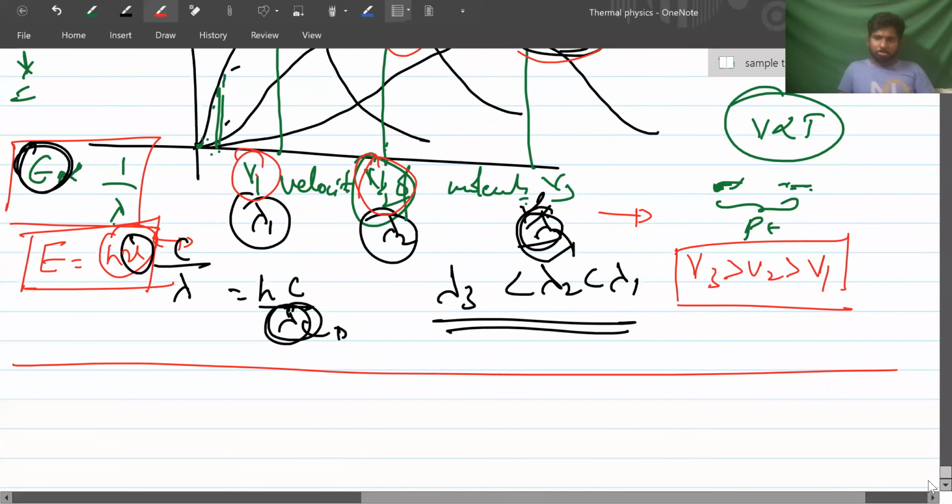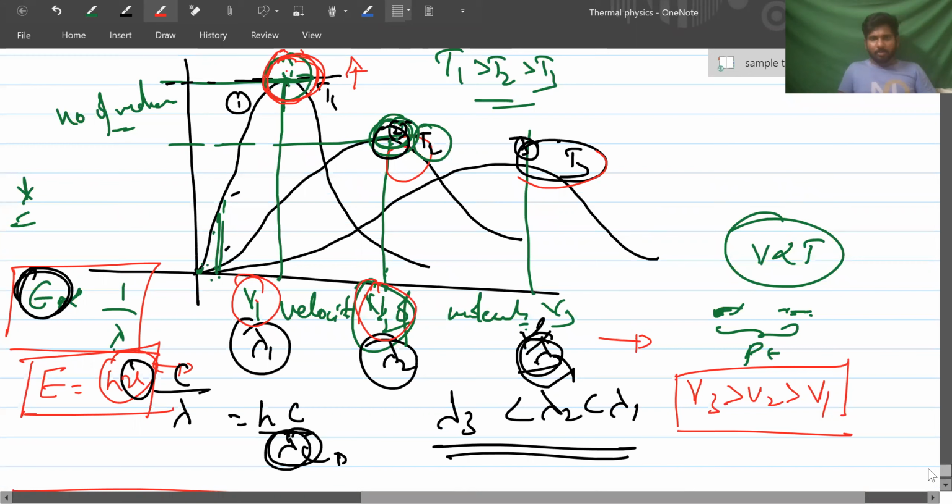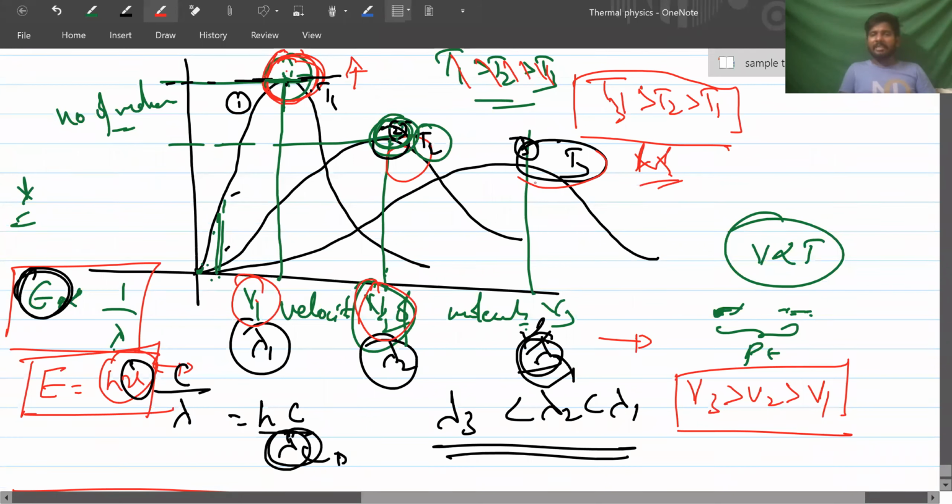Sir, we wrote V is directly proportional to T. And when T1 is greater than T2 is greater than T3, but velocity is V3 greater than V2 greater than V1. Okay, sorry. This is T3 greater than T2 greater than T1. Good observation. The higher the temperature, the higher the kinetic energy, and the more number of molecules will be shifting towards the right. Got it?